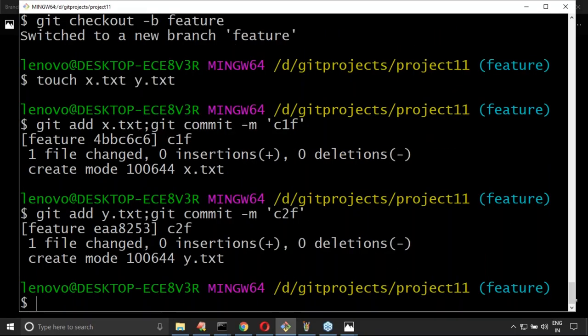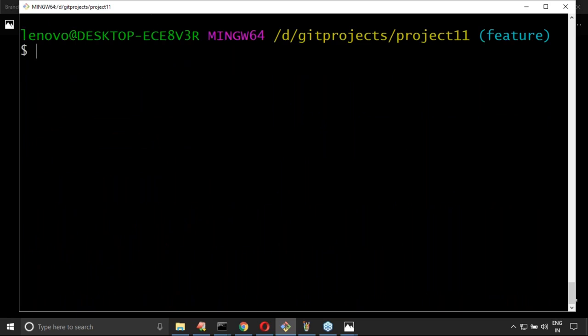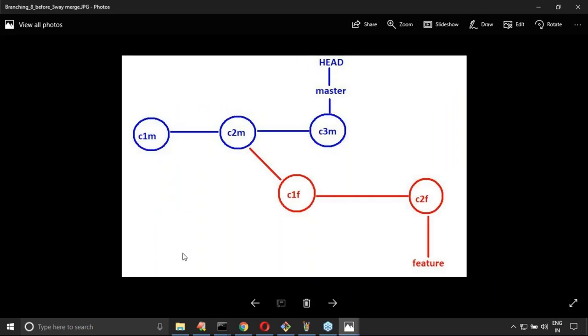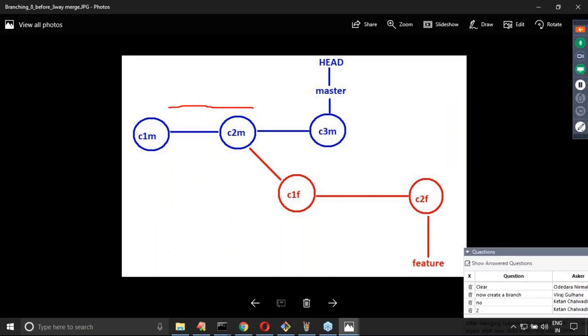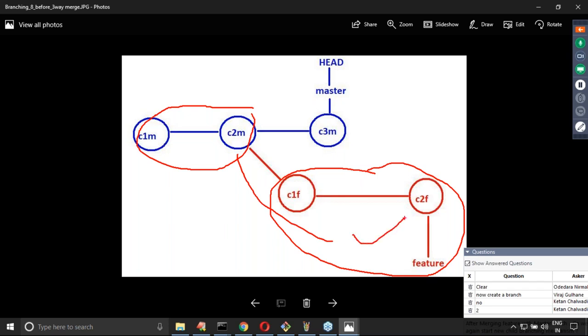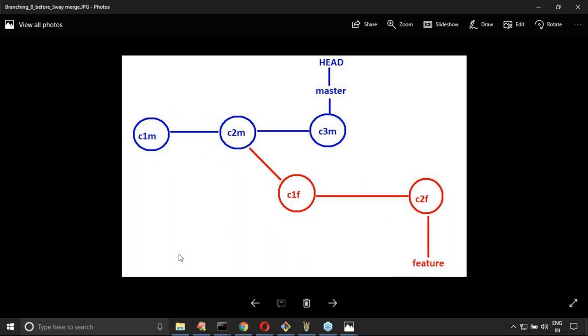Sir, up to this any doubt? Okay, clear. Now in the child branch also, how many commits are there? Please confirm. 2 commits are there. Yes, we completed this part also. Like now, in the child, a total of 4 commits will be there because the parent commits will also come.